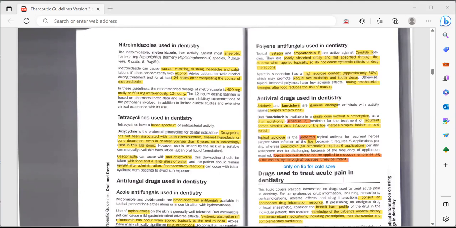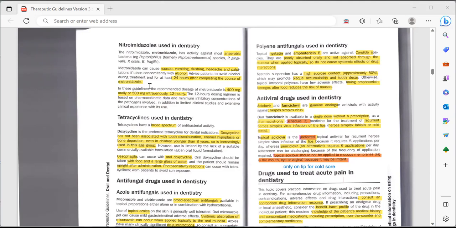So it is very important that you make sure that you tell your patient not to take alcohol with the metronidazole because it can cause these reactions. Advise patient to avoid alcohol during treatment. Like if you are prescribing the metronidazole, for example, 3 days or 5 days, advise your patient do not take alcohol in that period and for at least 24 hours after completing the course of metronidazole.